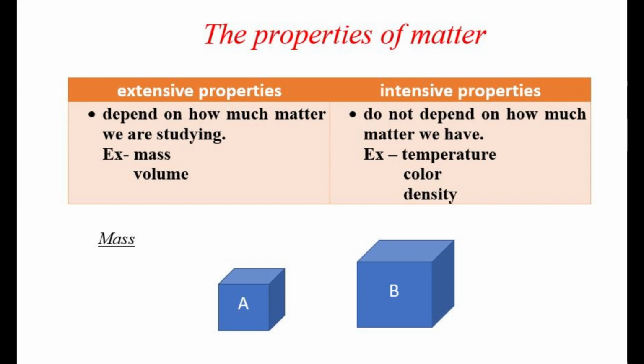Now you can see two boxes. The first box is box A. The second box is box B. Box B is larger than box A. So, box B contains much more matter than box A. Therefore, the mass of box B is higher than the mass of box A. Now, we can decide mass depends on how much matter the box contains. Therefore, mass is an extensive property.